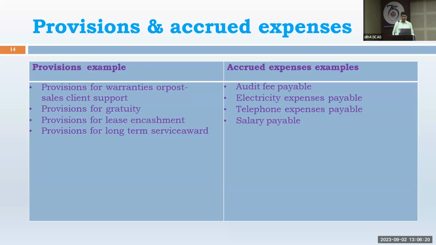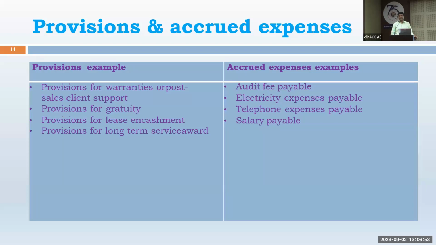Provisions for warranties. When we sell the goods, we give one year warranty. We don't know whether a contingency will arise and whether a claim will come from the customer or not. But still we know by past events that certain expenses should be reserved. Generally this many claims come, just like banks keep some money because anyone can come to withdraw at any time. So by experience, these are just provisions only. So it is not to be considered for 44. Provision for gratuity, etc. is also not to be considered.